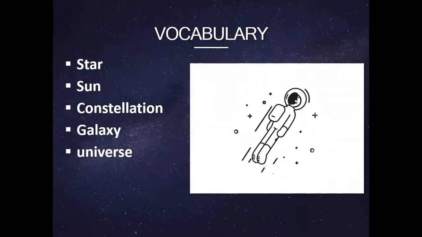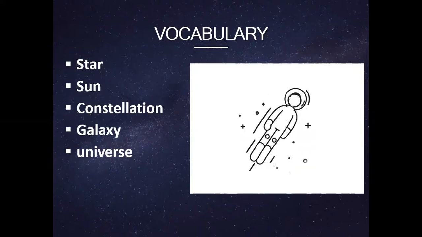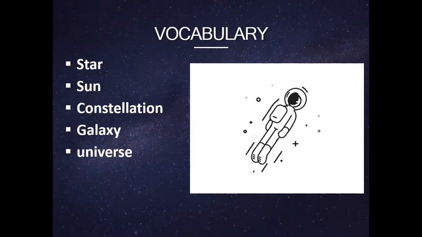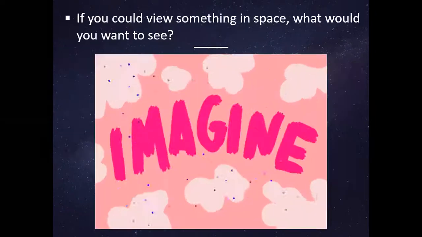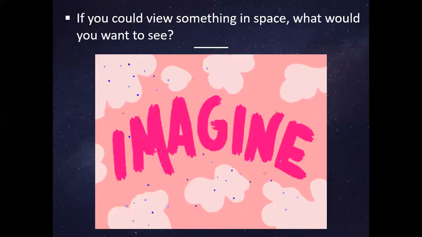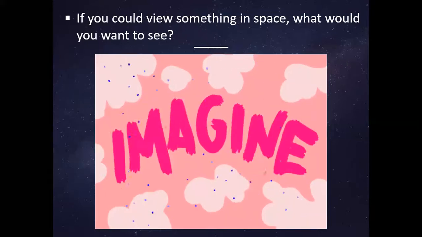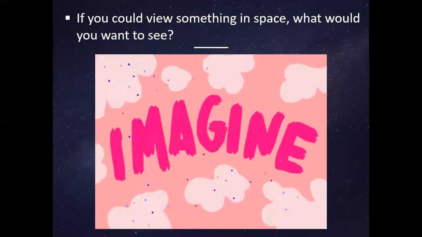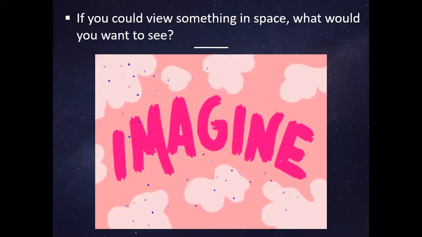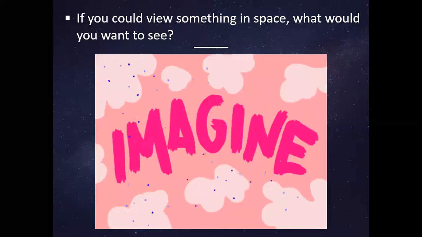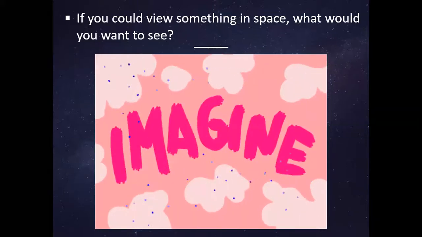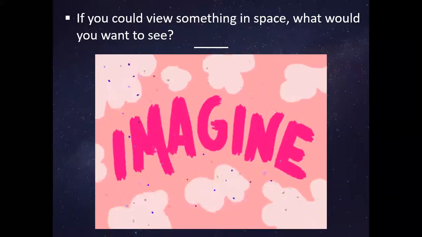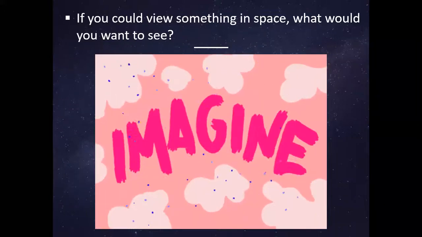For example, the star. What do you mean by the sun? Constellations. If you guys heard about them before, that's nice. Galaxy and universe. But before we begin, I want you guys to tell me what would you want to see in the space? Well, for me, I always wondered if the stars that we see all the time are actually found in our solar system. But as I grow up, I discovered that those stars are way far from our galaxy. Like we only have one star in our solar system.